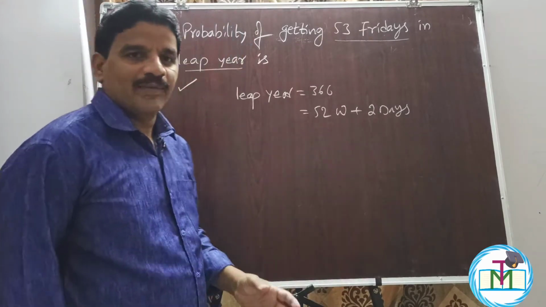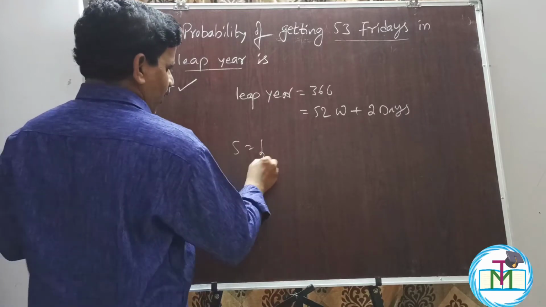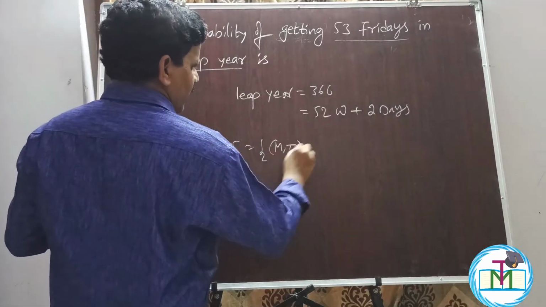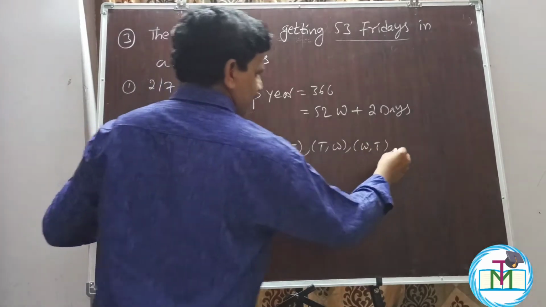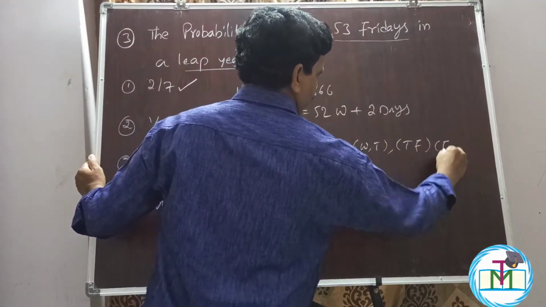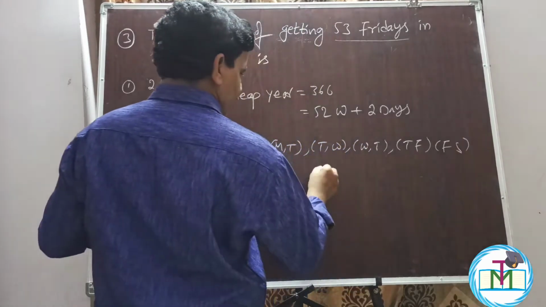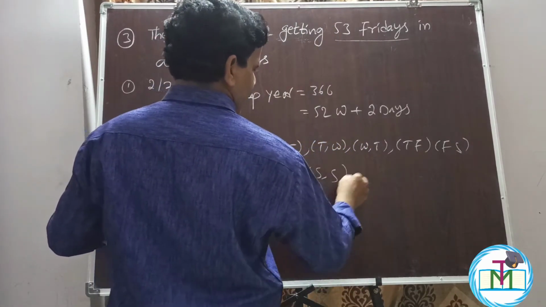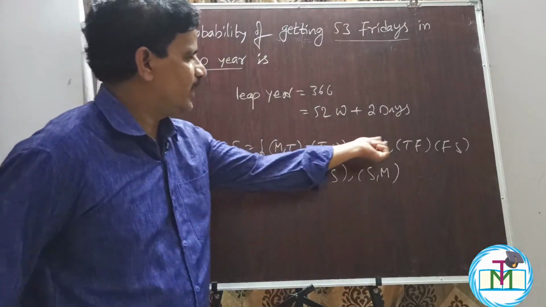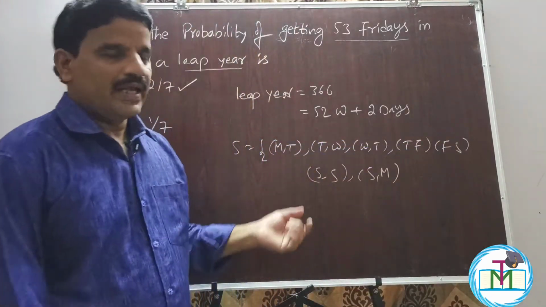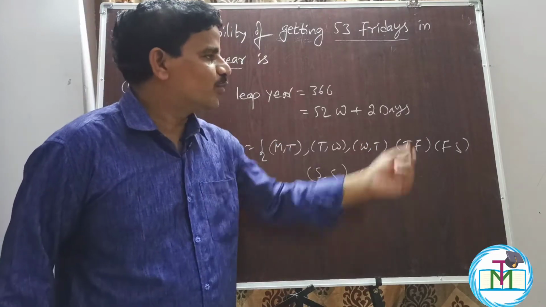These 2 days can be Monday-Tuesday, Tuesday-Wednesday, Wednesday-Thursday, Thursday-Friday, Friday-Saturday, Saturday-Sunday, and Sunday-Monday. Here you can see 1, 2, 3, 4, 5, 6, 7: 7 chances for these 2 days.